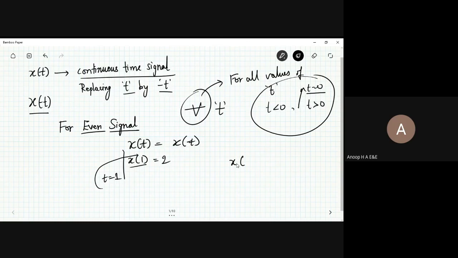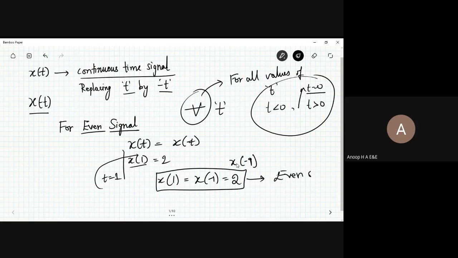Now let me replace the t value with minus 1. If x of 1 equals x of minus 1, that would be equal to 2, then you can call this signal an even signal. I repeat, if x of t equals x of minus t, you call the signal an even signal.